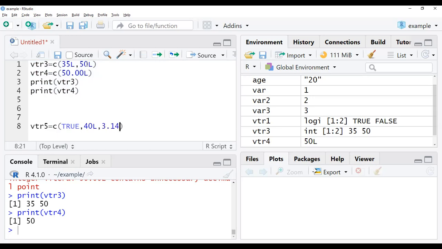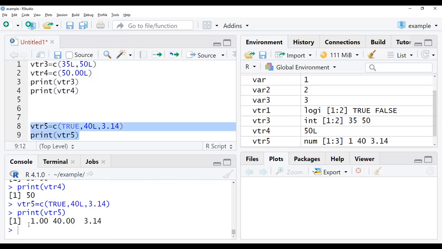So this is what my data is. Now if I wanted to print this vector 5, select the data and run. So you can see we can take all the data. So it has been converted all the data into floating point values. So if we create and execute this, the value true will be 1. So that will be converting all the data to be decimal point values.